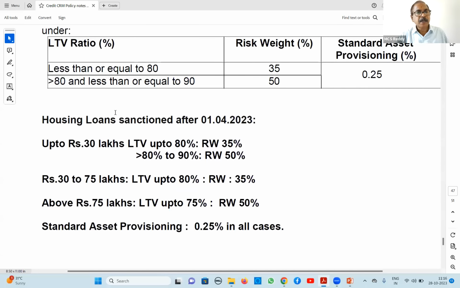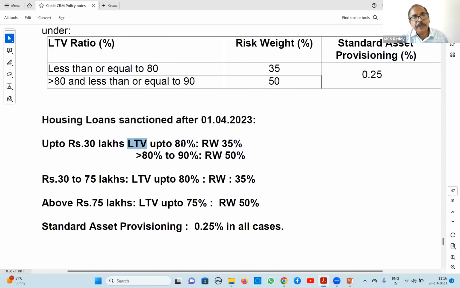Now, housing loans, very frequently they are asked in exams. What is the risk weight for this type of housing loans? For housing loans sanctioned after 1/4/2023, it is based on loan to value. Yesterday we discussed loan to value. It is a monitoring tool for all construction loans. Loan to value means outstanding liability divided by market value of security as on date.